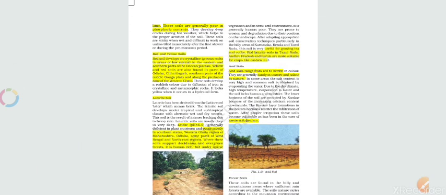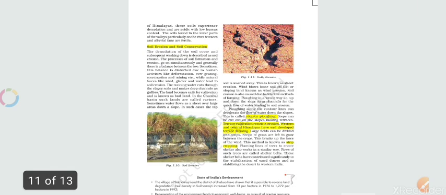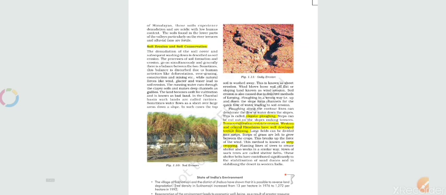And later on we discussed laterite soil, red and yellow soil, arid soil and forest soil. Later we discussed what soil erosion is and how you can conserve soil. We also discussed contour plowing, terrace cultivation and strip cropping. So we have discussed all the points of this chapter. I will provide the notes as well as the question answers. Try to do it by yourself also, and if there is any problem just ask me. Okay, so this is all about this chapter.